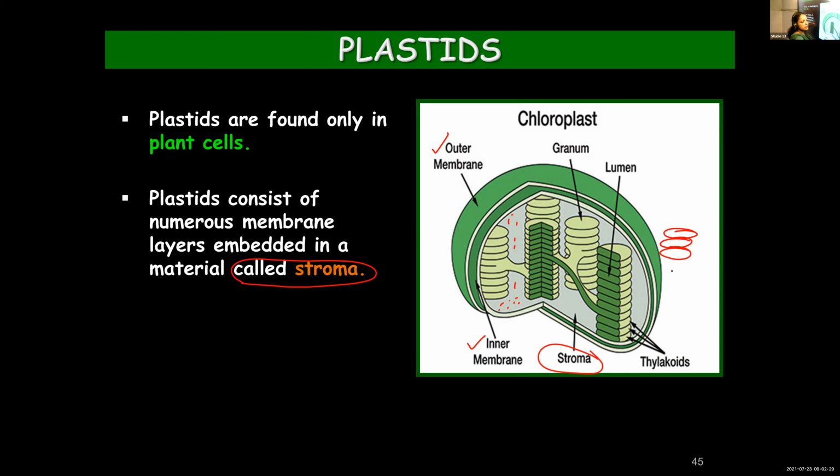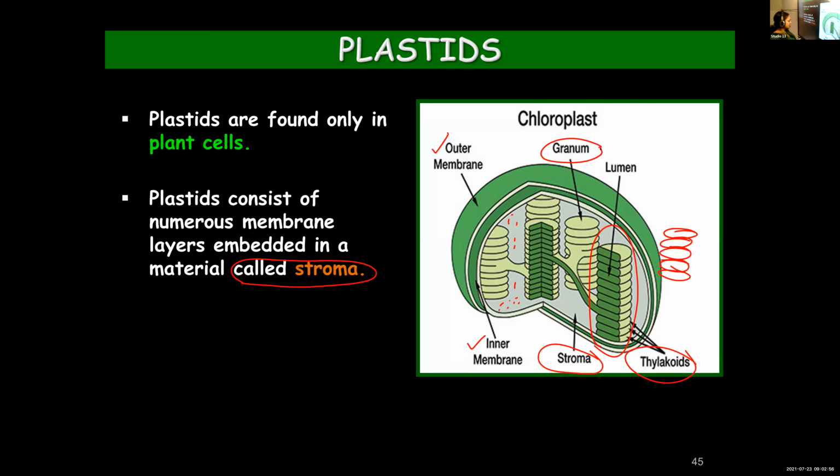It is not mentioned in your textbook. You don't have to learn it. Just as additional information, I'm mentioning it. These structures are known as thylakoids, coin-shaped or small sac-like structures arranged one above the other in stacks. And one such pile of thylakoids you call a granum.